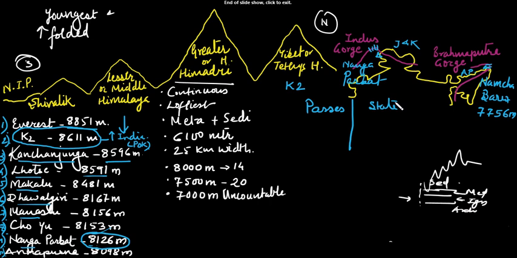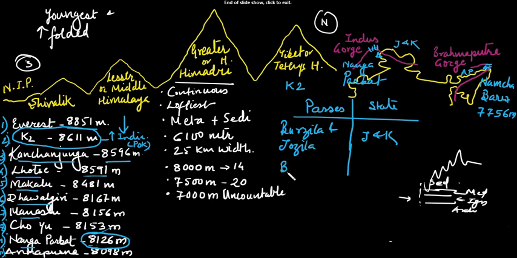If those passes were not there, it would be impossible for a person to move from this side to that side. The famous passes are Burzila and Zojila in J&K. Then another important pass is Baralapchala, and Shipkila. La means pass. It is in Himachal Pradesh.